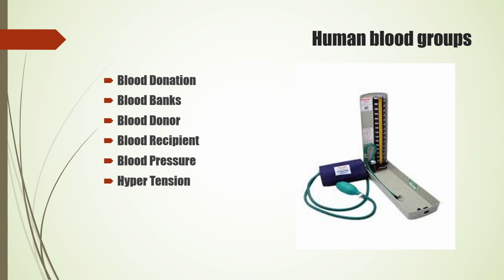When a person goes for a checkup, the first thing the doctor does is take this machine and measure your blood pressure, and then he will tell you whether you are normal, or whether you are having high BP or low BP. The normal blood pressure of a person should be 120 to 80, and when the heart contracts, that is called systolic pressure, and when the heart relaxes, it is called diastolic pressure.